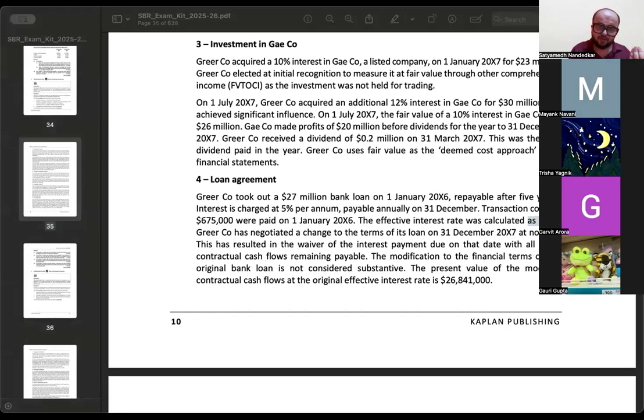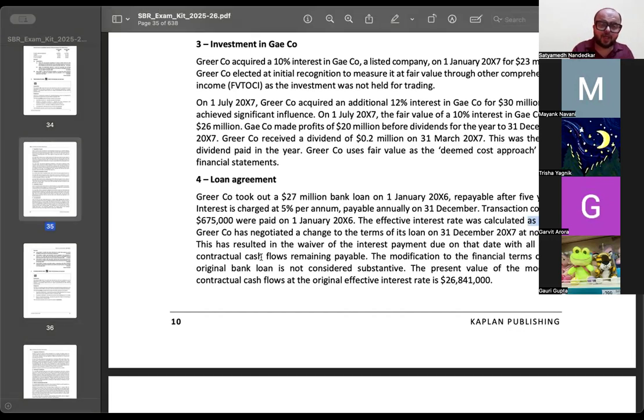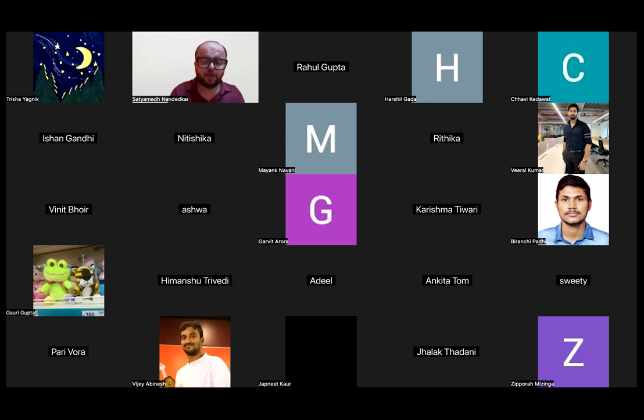This is not a substantive modification. अगर substantive modification होता तो naturally that would have led to a completely different way of accounting. Original liability को de-recognize करना पड़ता and you would then have to recognize a fresh liability in books of accounts, the difference going to P&L. अब you will see that in certain questions, ऐसे तो that question has got nothing to do with financial instruments, but one part of it has been included, 3-4 marks worth, which again talks exclusively about financial instruments.